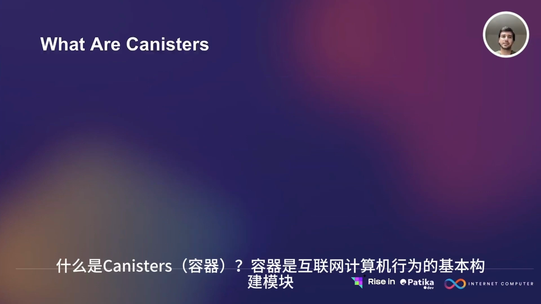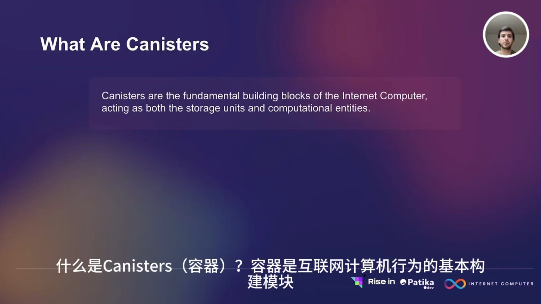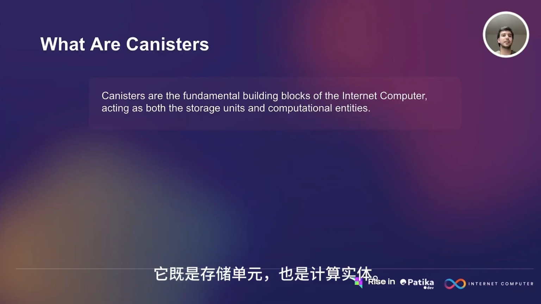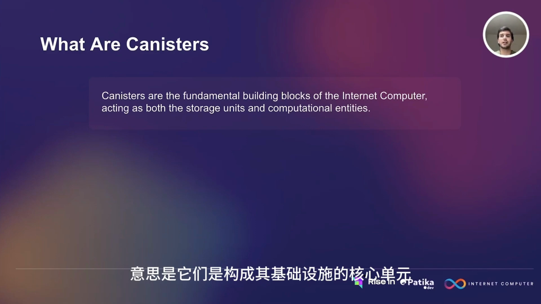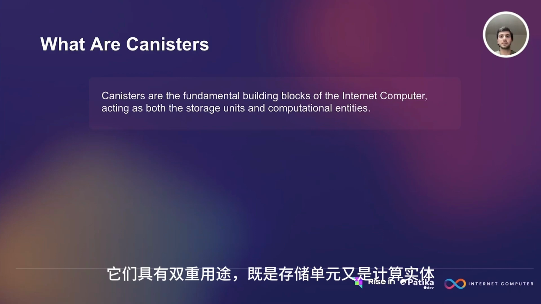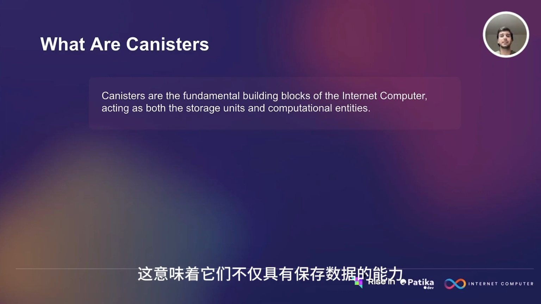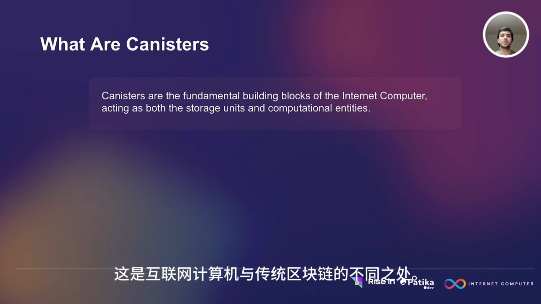So, what are canisters? Canisters are the fundamental building blocks of the Internet Computer, acting as both the storage units and computational entities. When we refer to the canisters as the fundamental building blocks of the Internet Computer, we mean that they are the core units that make up its infrastructure. They serve dual purposes. They are both the storage units and the computational entities. This means that they not only hold data, but also have capabilities to perform computations, which is a unique feature that differentiates the Internet Computer from traditional blockchains.